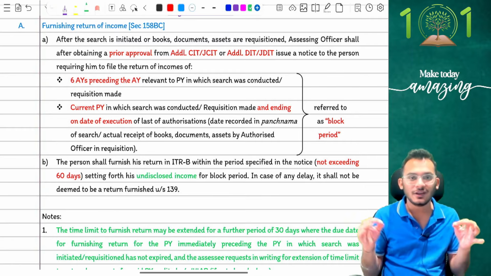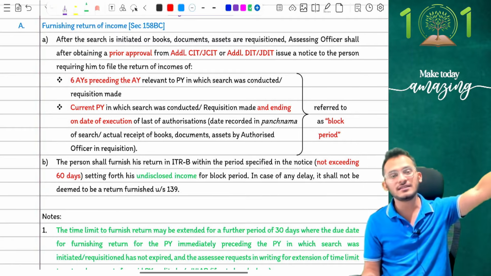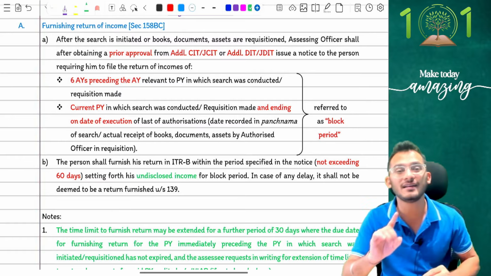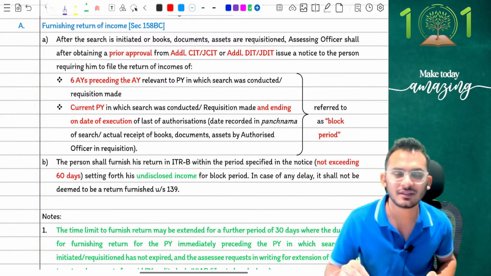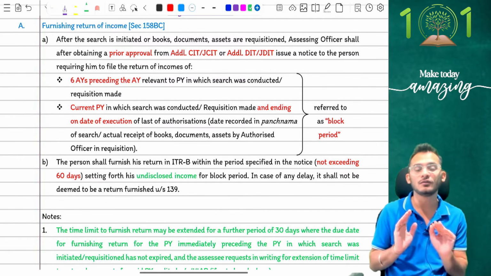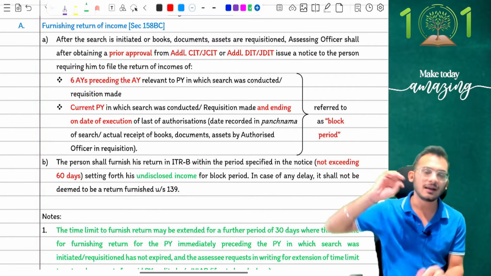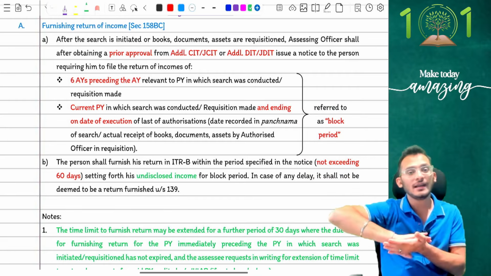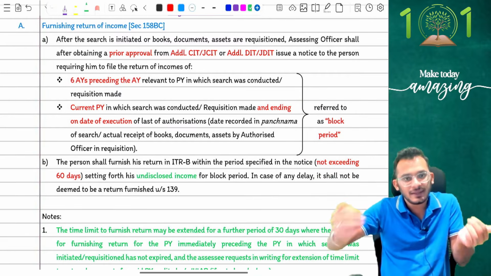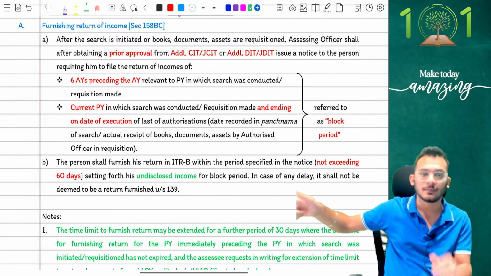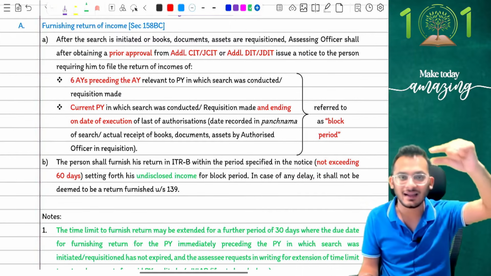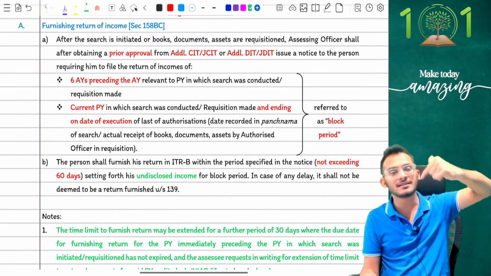As an assessee, your requirement was very simple. When a notice is issued to you under search and seizure and they ask you to file a return, you were obligated to file a return in a weird fashion. You had to also disclose whatever incomes you already reported, incomes which you already reported in your returns, incomes which you already reported in your assessment. Take all those return incomes, and then they asked you to also report your undisclosed income. Which means in one return itself, I will give you 2 numbers. One is the actual income and one is the undisclosed income.